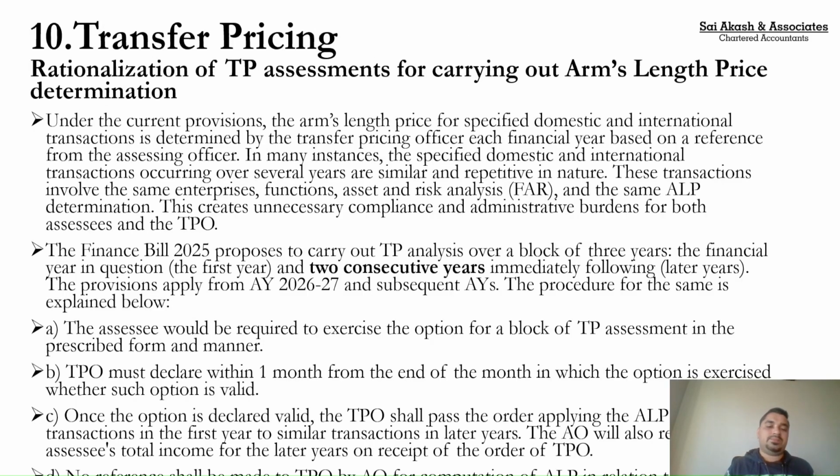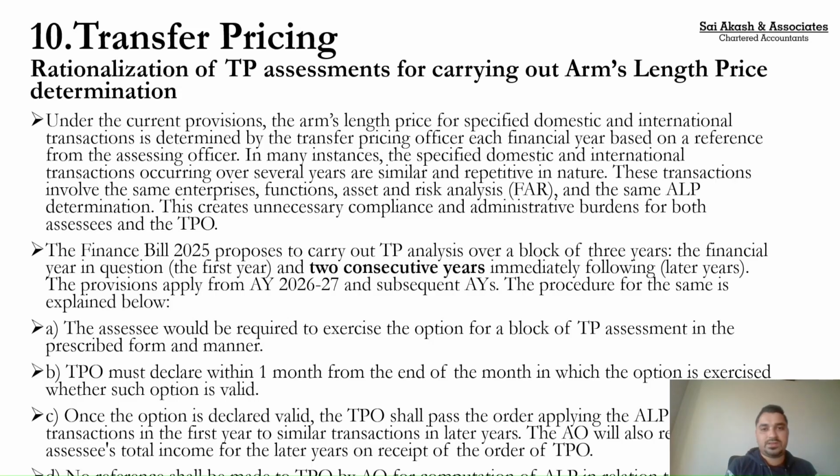Proceeding to the amendments in transfer pricing. So earlier, transfer pricing applied to specified domestic transactions or international transactions, wherein if the AO wants the help of the transfer pricing officer, he can refer the case to the transfer pricing officer, and the transfer pricing officer will determine the arm's length price of a particular transaction. Now what would happen is that every year for the same transaction, the AO used to refer to the TPO, the transfer pricing officer, and it would be a time consuming activity.